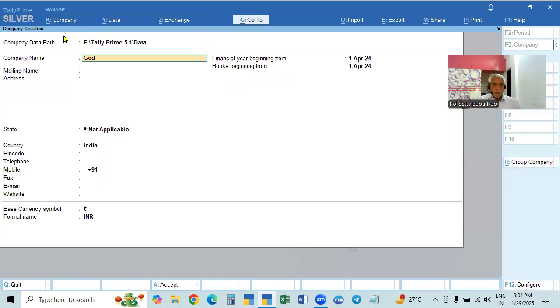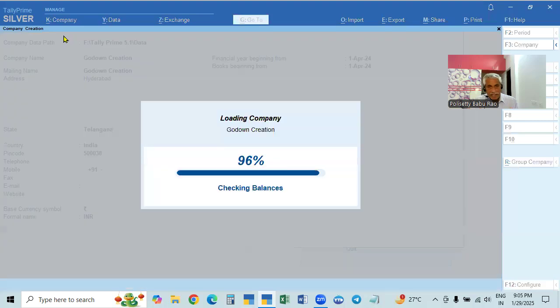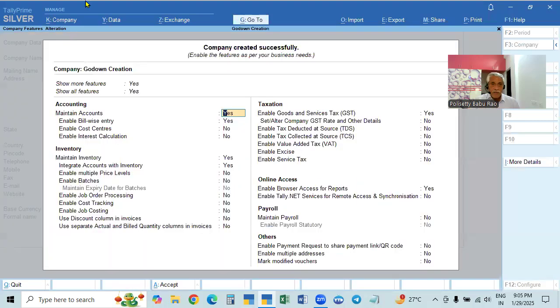Godown creation. We will take up the company name as Godown Creation, city Hyderabad and state Telangana. India is by default. For the pin code, I will give some pin code, 38. Okay, and then we will accept this. After this, the company will be created and we will go to the features page.